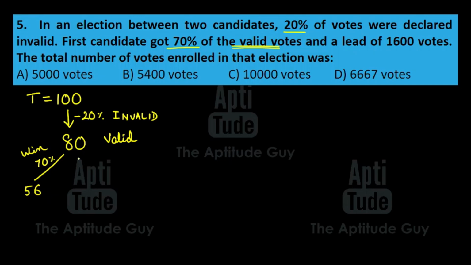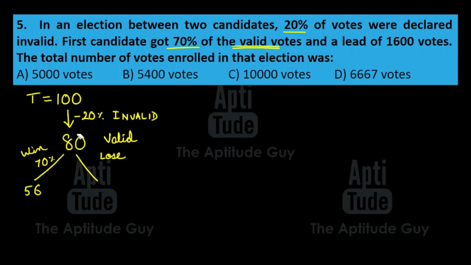So how many votes did the loser get? This is where a lot of people make silly mistakes. Many people think that out of 80, 70 gone, so 10 remaining. No, this is 70% of 80. Remaining is 30% of 80. The loser gets 30% of 80. Now, if at all this does not make sense to you, then we can think about it in another way.